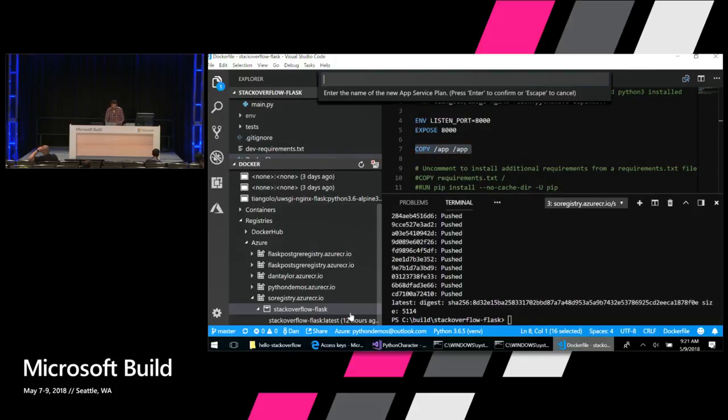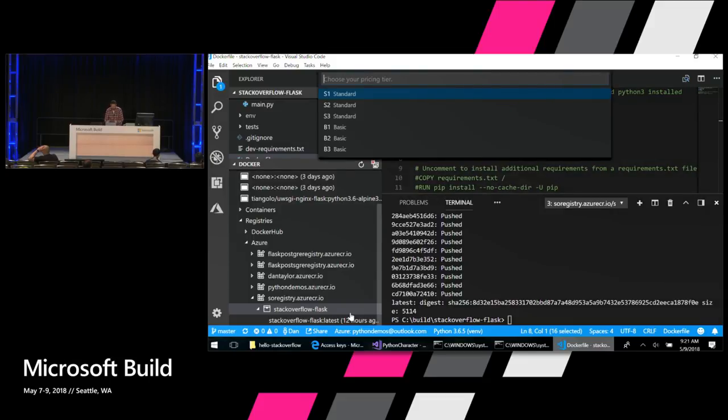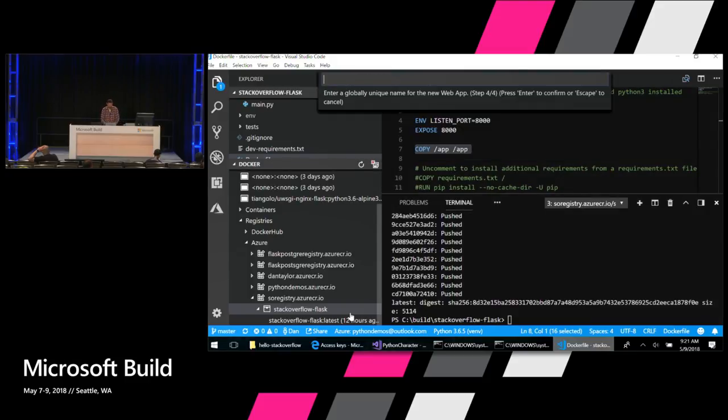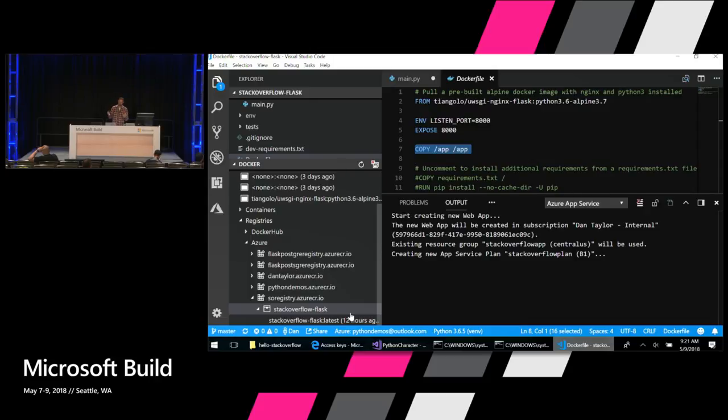So I'm going to create a new app service plan. We'll call it the Stack Overflow plan. I'll press enter. Let's choose the B1 basic pricing tier. And then let's pick a name. We'll call this Stack Overflow build. And so now VS Code, using that App Service extension and the Docker extension, is going to create a new plan. You can see what it's doing here in the console. It's going to create a new website, set that website to pull the Docker container image from that registry, and then we can use it.